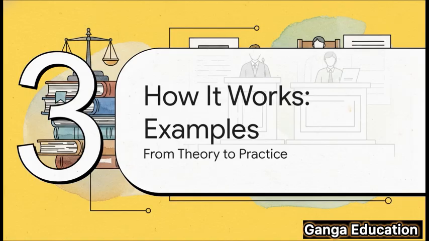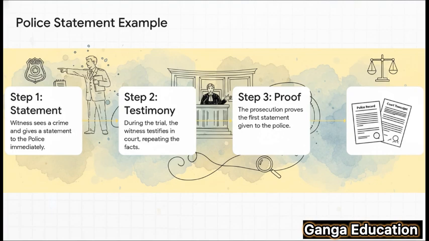Let's move from theory to practice with a clear example to see how Section 160 plays out in a courtroom. So picture this. A witness sees a robbery and immediately goes to the police station and gives a detailed statement. Now fast forward 6 months to the trial. The same witness gets on the stand and describes the robbery again. At this point, the prosecution can bring up that initial police statement.